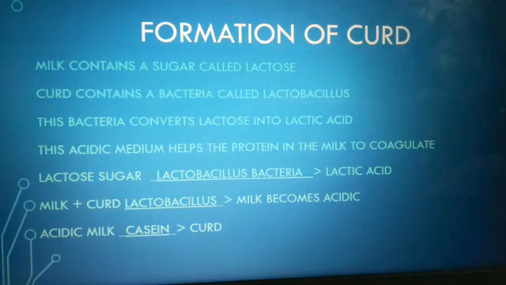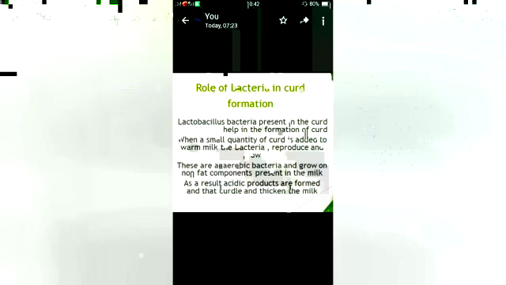Okay, it takes place in the absence of oxygen, and the result is that carbon dioxide and lactic acid will be formed. Due to carbon dioxide formation, the batter rises and you can see the bubbles. If you leave the dough for a longer time, more lactic acid will be formed and the batter will become too sour. Clear? From this, we can conclude that with the help of microbes like yeast and bacteria, fermentation occurs.